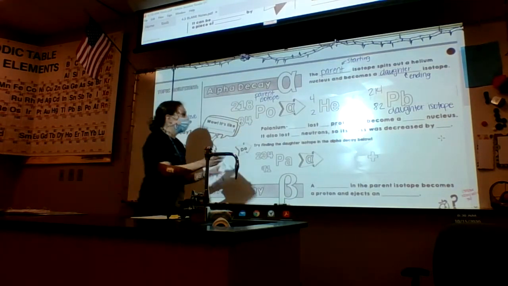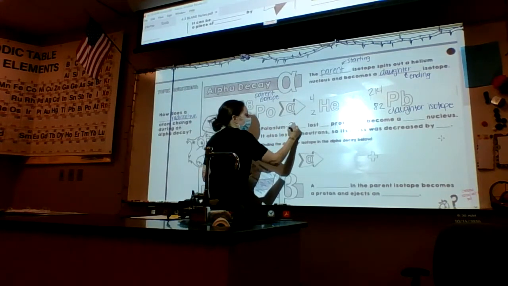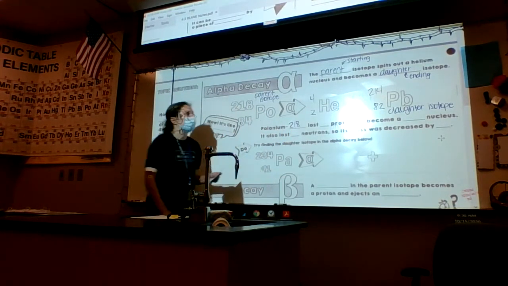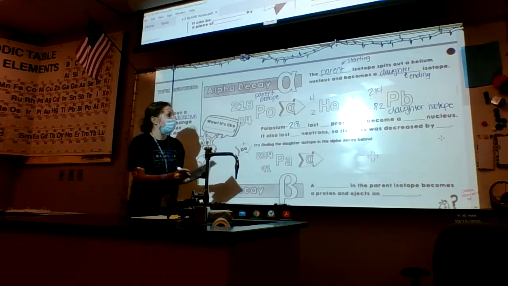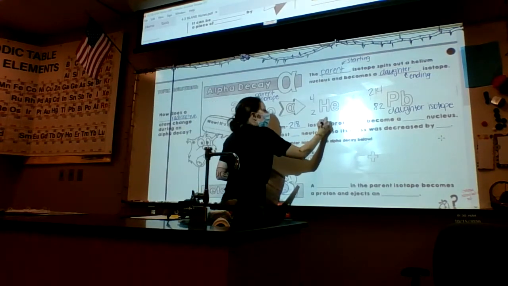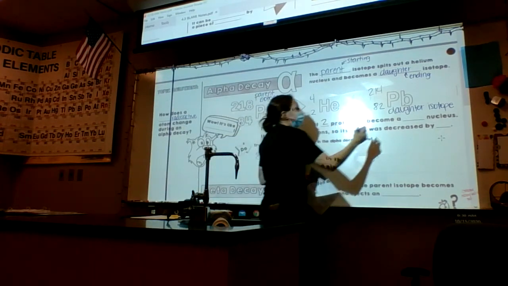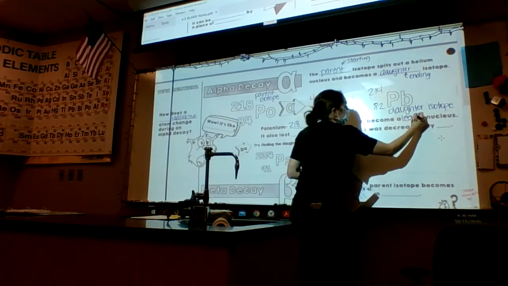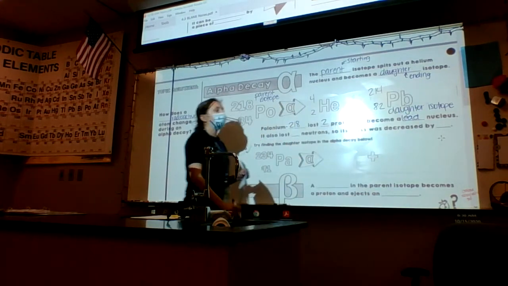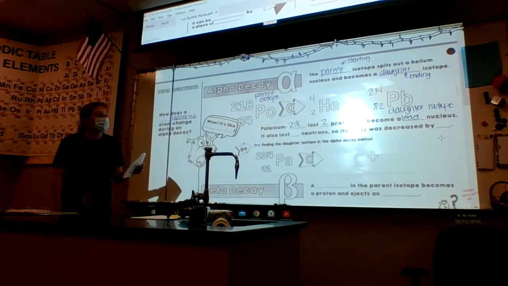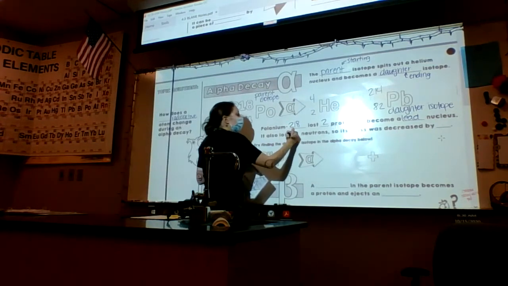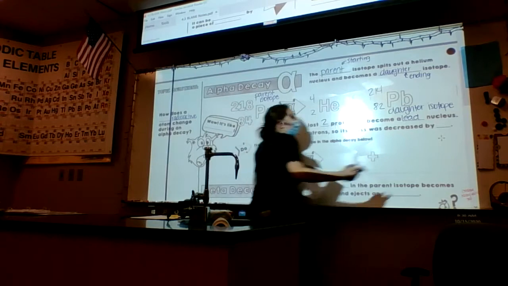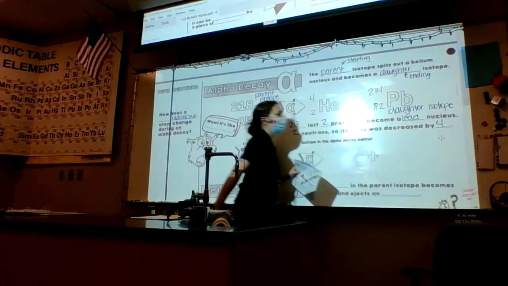All right, so I started with polonium 218. It's going to lose 2 protons to become a lead nucleus. Okay, so this is my lead nucleus. Pb is the symbol for lead. It also lost 2 neutrons, so its mass was decreased by 4.